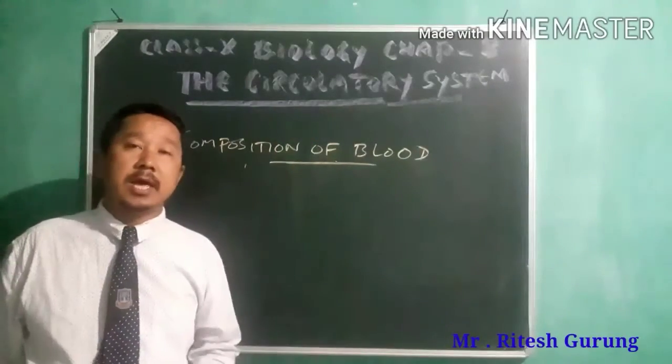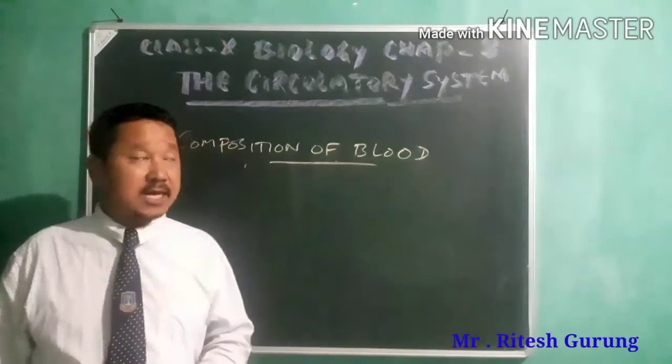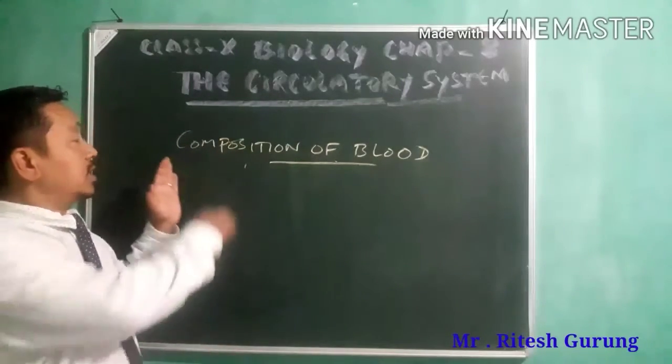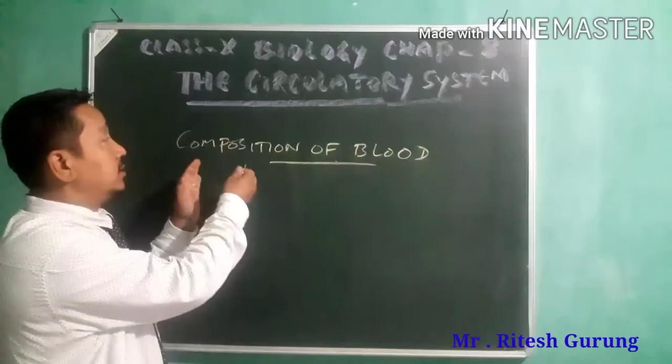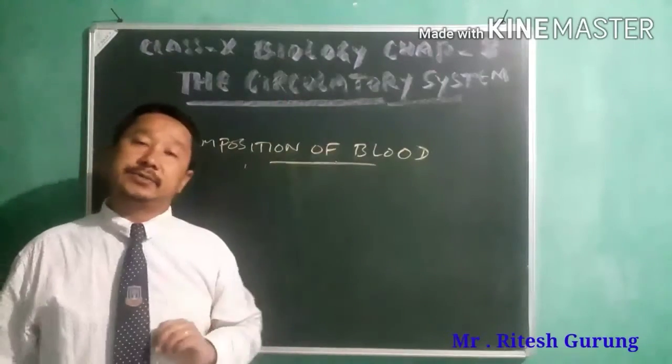What I've told you is the basic idea about the circulatory system that you have to understand. Now, as per syllabus, we have to go ahead from this portion, composition of blood, of this chapter.